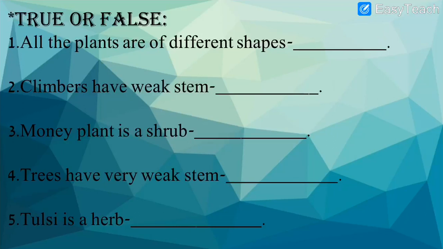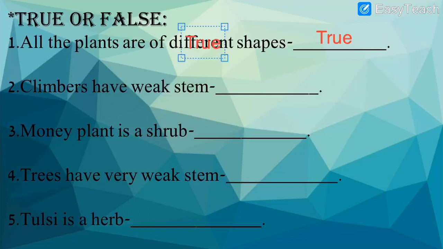They are not of the same shape. Some are big, some are small. So let us write the answer. What is the answer? True. So T-R-U-E, true. I'll place it over here. Then number 2, climbers have weak stem. Is it true? Climbers which climb on the wall or other plants have weak stem. So that is true. Let me write the answer.